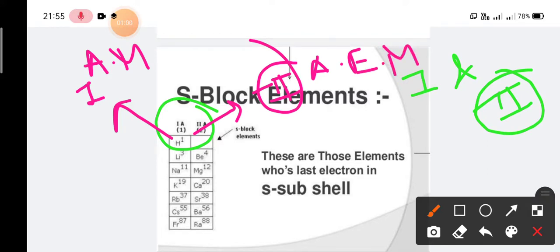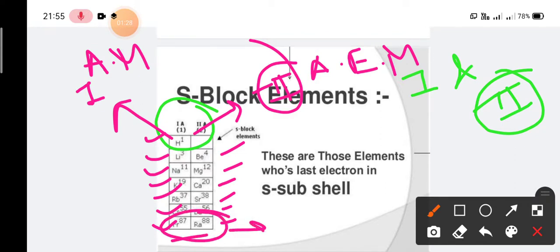Here, in group number 1, the elements are hydrogen, lithium, sodium, potassium, rubidium, cesium and francium. In group number 2, the alkaline earth metals, the elements are beryllium, magnesium, calcium, strontium, barium and radium. Francium and radium, both 7th period elements, are mainly radioactive, so we should take some precautions when dealing with these elements.